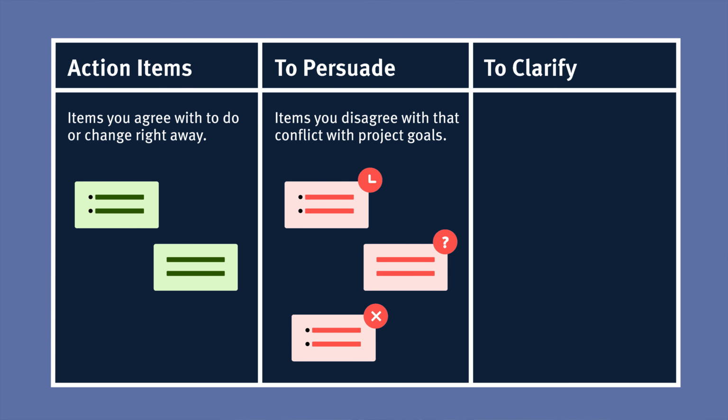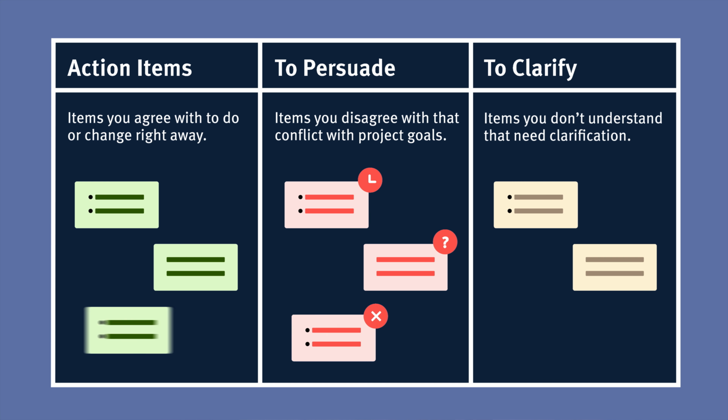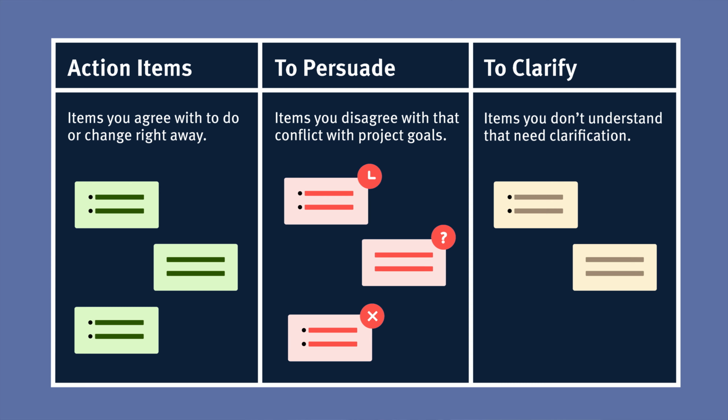Finally, unclear feedback or feedback you don't understand goes in the to clarify category. If something isn't straightforward, ask additional questions to get the answers you need. Once you've clarified the feedback, move it into one of the other 2 categories. Mark it as an action item or a piece of feedback that needs further persuasion.